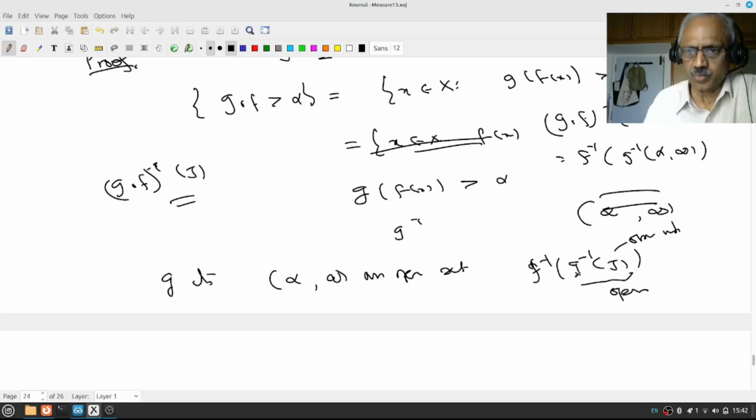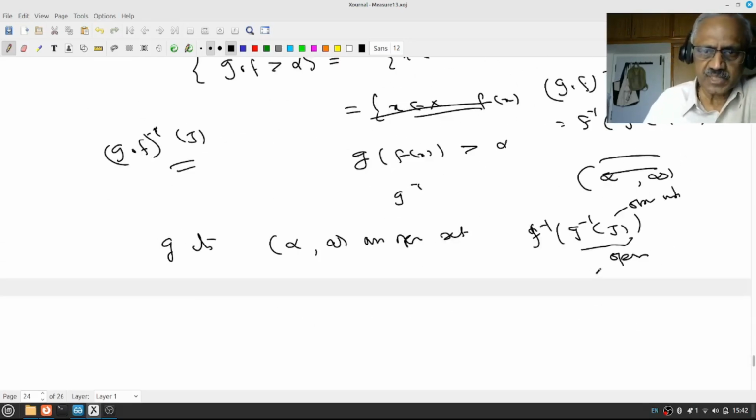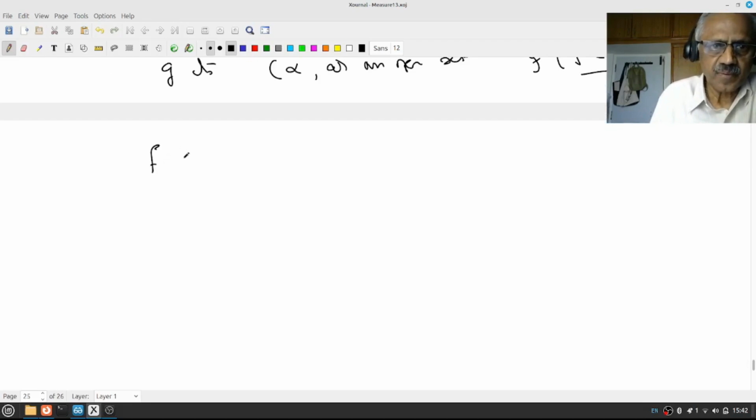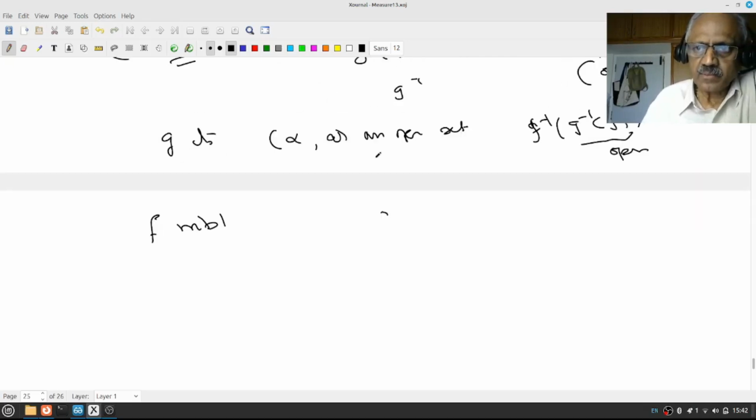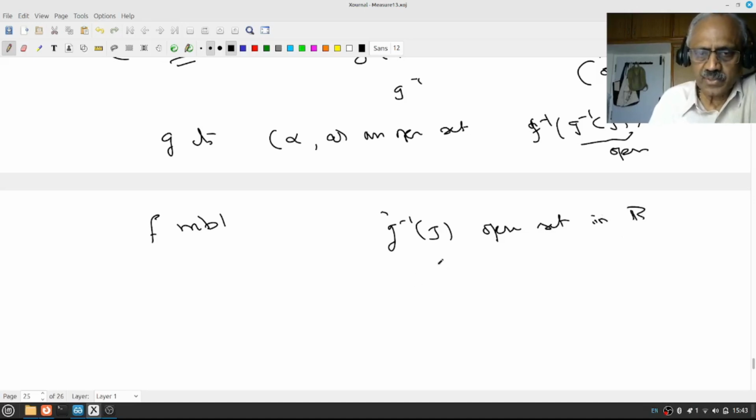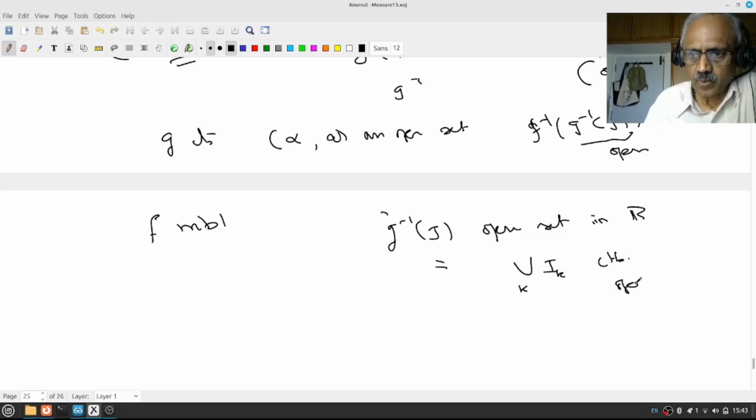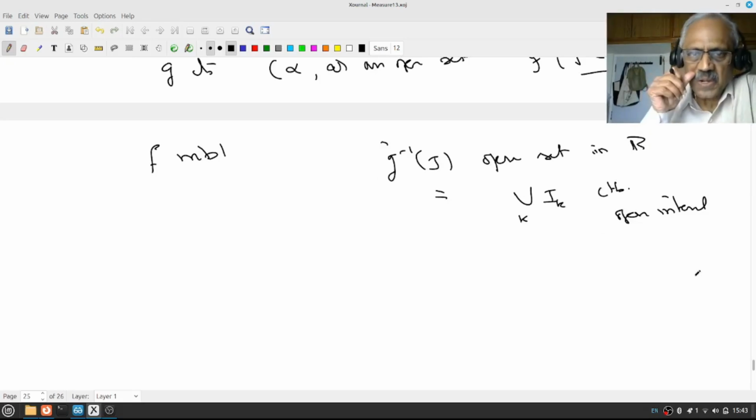And since f is measurable, and g inverse of J is an open set in R, we know that this is a union of a countable number of open intervals. It's actually disjoint, but that doesn't matter.